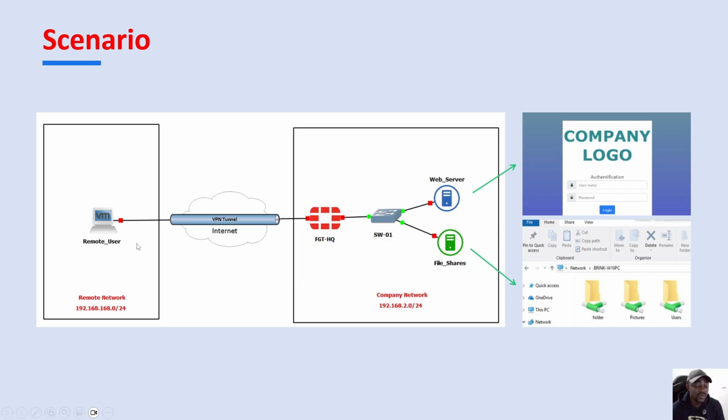In this video we are going to configure both the FortiGate and the client to let the client set up an SSL VPN tunnel to connect to the headquarters network, then access the resources. Before we jump into the deployment of this scenario, let's explain some key concepts of FortiGate SSL VPN.